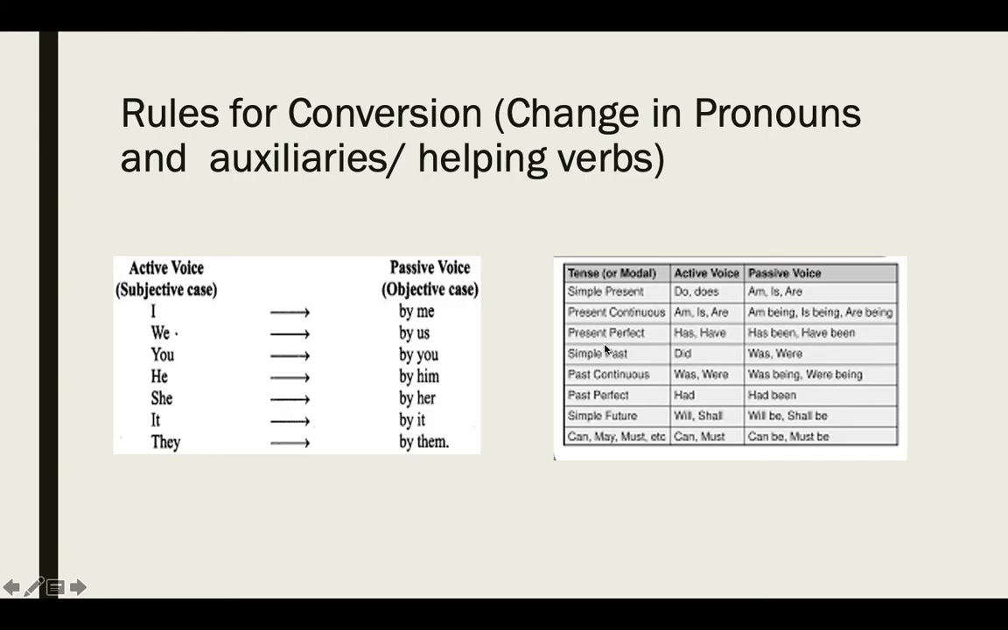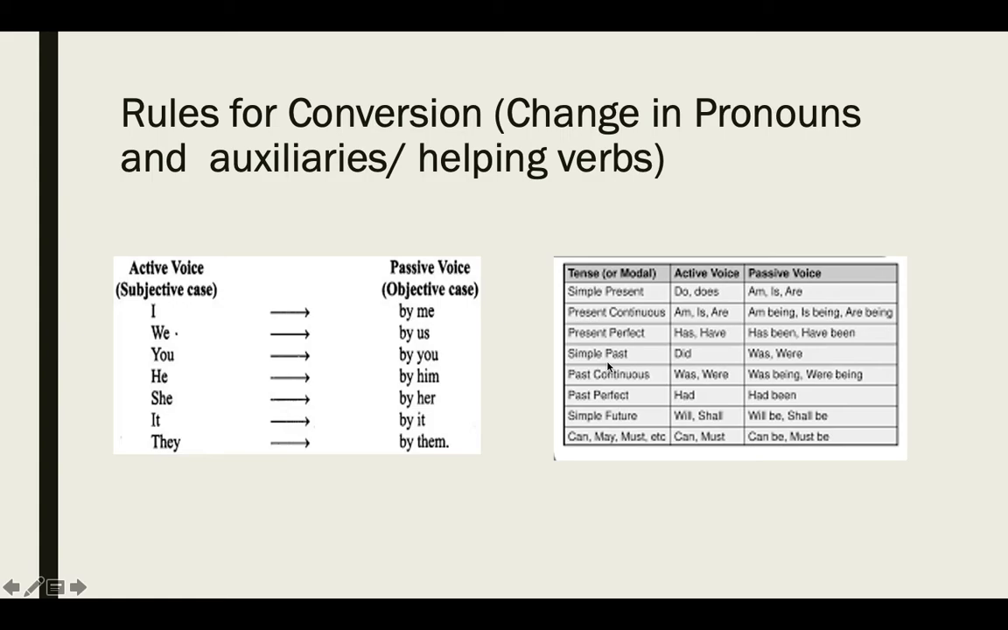Then we have the present perfect tense. That means the helping verbs are has and have. So simply you're going to add been after has and have. Okay? And then the third form of the verb.